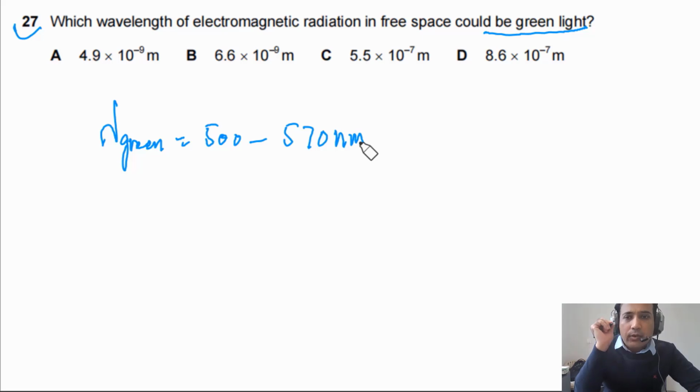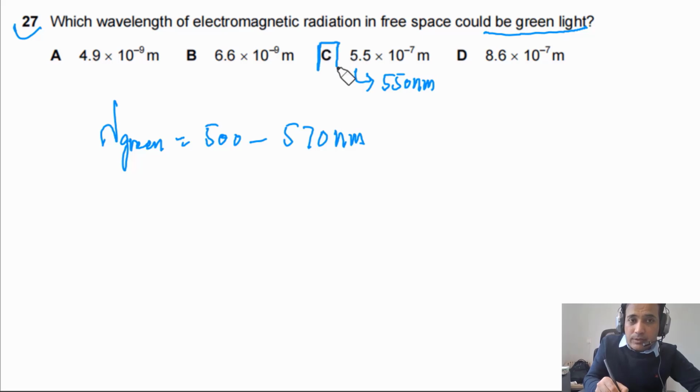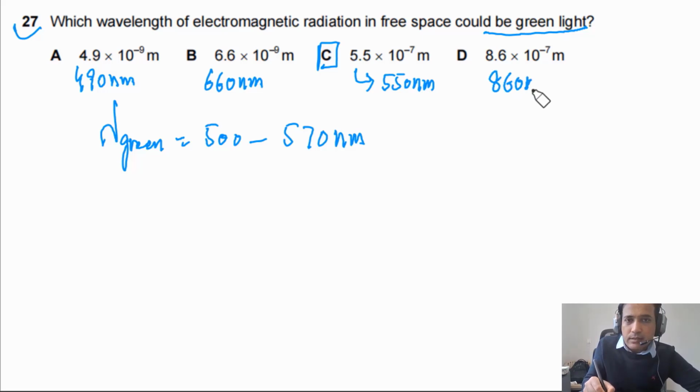Now if you look at the given options, C is 550 nanometers, so this is the possible answer. But you can also look at the other options. This is 490 nanometers, so this is not a possible answer, this is 660 nanometers, also not possible, and this is 860 nanometers, also not possible.